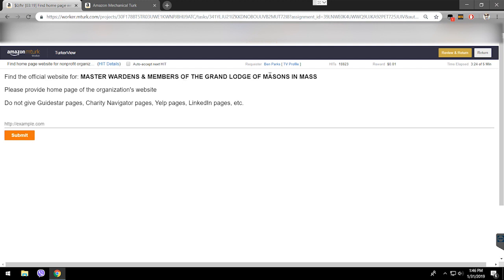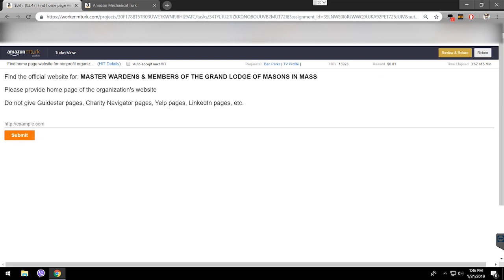Okay? This is the requester's name here. This is the number of hits available, reward, time. So this is the time that's left. Says almost 4 minutes out of 5 minutes, and once it reaches the maximum time, like 5 minutes out of 5 minutes, this is going to be as good as gone. It's gonna be gone. You're not gonna be able to finish it. Okay, even if you press submit after you finish it, it's gone.